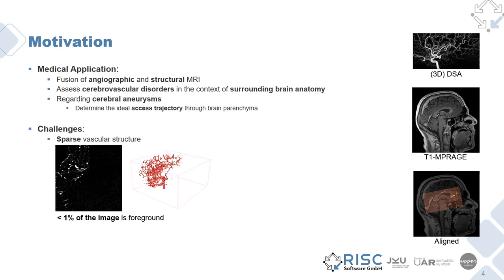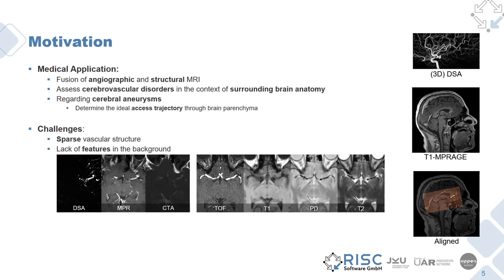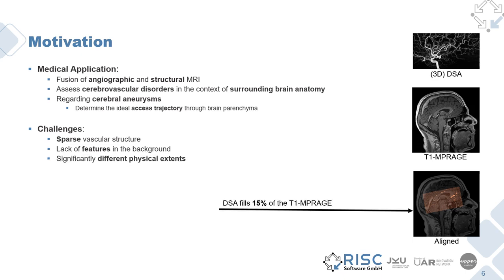Aligning the vascular structures in these images is challenging due to several reasons. First of all, due to the sparsity of vascular structures. For reference, less than 1% of the DSA scan contains foreground structures. The background varies significantly depending on the image modality, and we cannot rely on specific features to be present. The final challenge are significant differences in the physical extents of image acquisitions. For example, an average DSA scan has only 15% of the volume of an average MPRAGE scan.